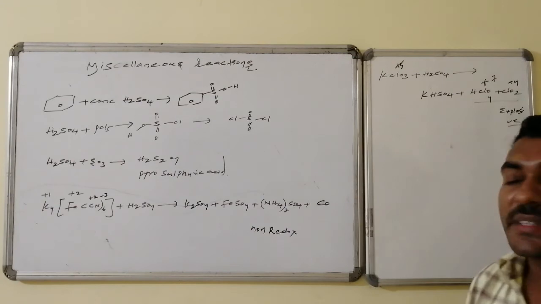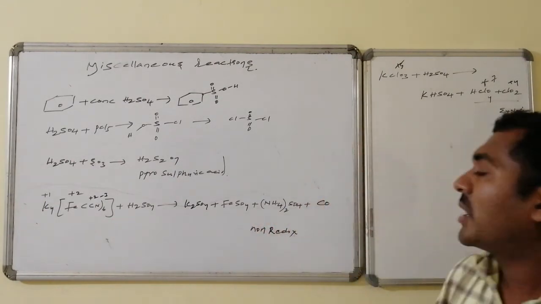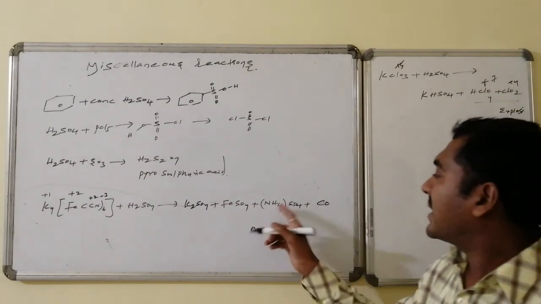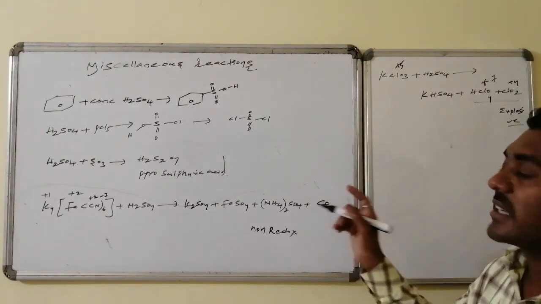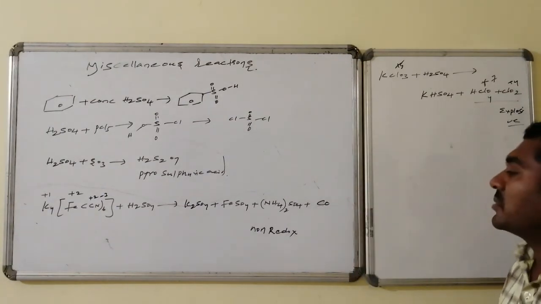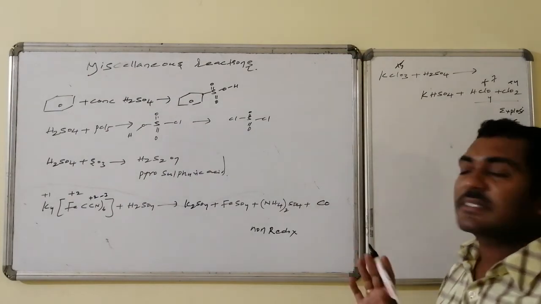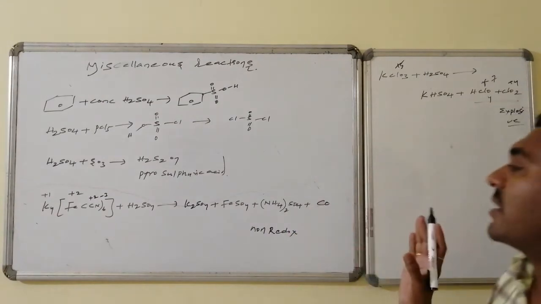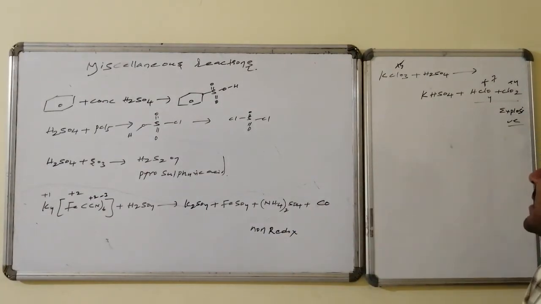It forms ferrous sulfate, and ammonia is converted to ammonium sulfate, whereas nitrogen is maintaining the -3 oxidation state, and carbon is converted to carbon monoxide, CO. This reaction is a non-redox reaction. There is no change in oxidation numbers. Quantitative amounts of sulfates, ammonium sulfate, as well as carbon monoxide are found.